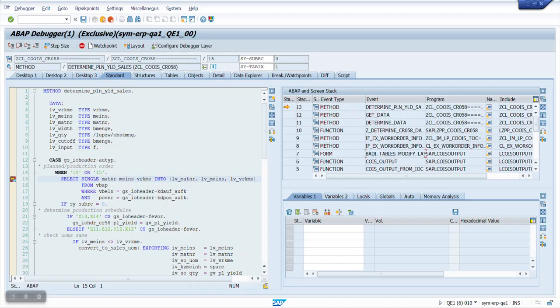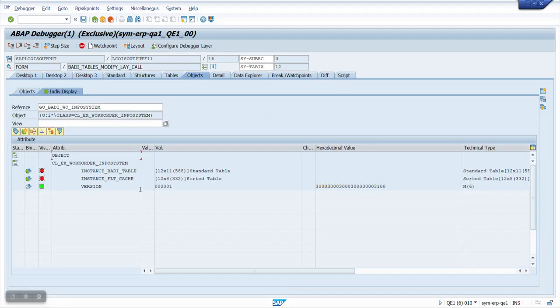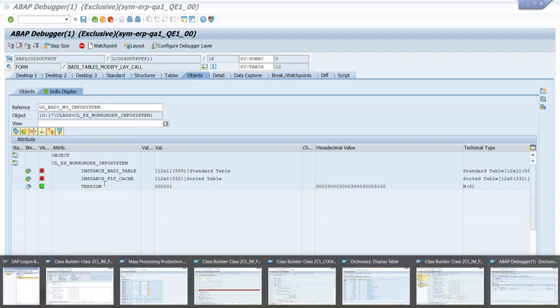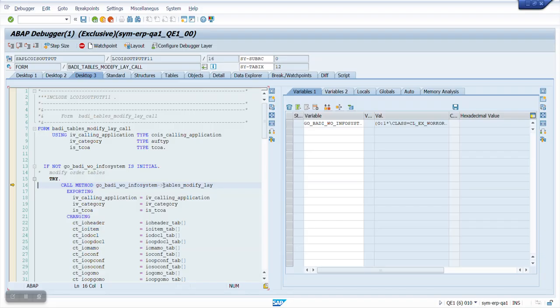BADI tables modify layout. So if I go there, I would see table modify lay. And going inside there, I found this one here, CL_EX_WORK_ORDER_INFO_SYSTEM, and this is the method that was used, tables modify lay.